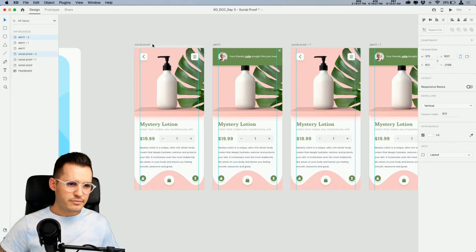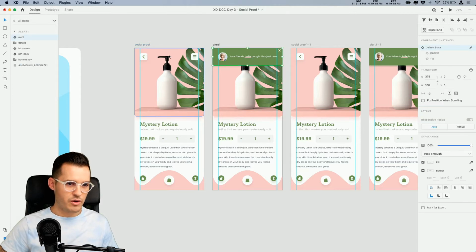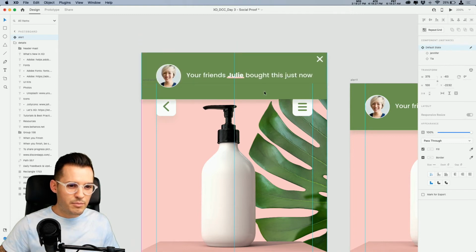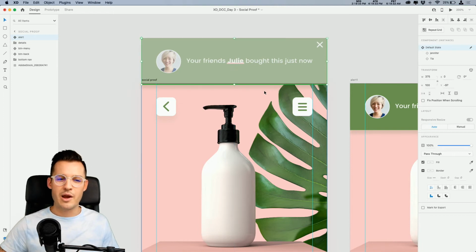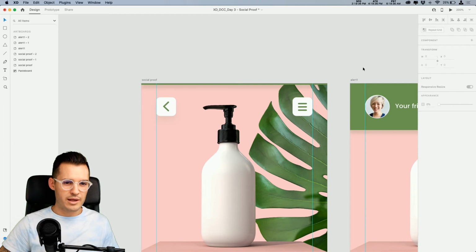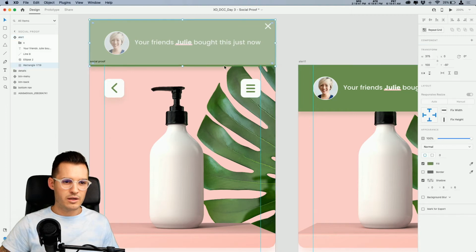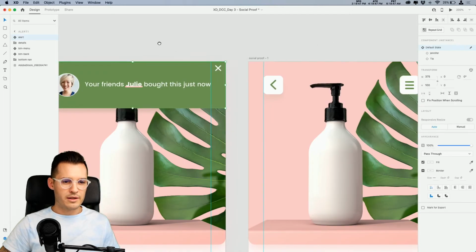So now we are gonna select social proof. And you know what? Yep. I think this needs to be, aha, I know what else is wrong here. Okay. We want to put this up, and I'll tell you what we're going to do. Let's leave a little bit of a green line at the top. Usually I would bring this up right at the top, and then I would take the opacity down, but this is kind of cool the way it is, don't you think? So it's up there with a green line. And we could take our shadow off like that, and then it comes down, okay? Cool, and then it comes down with the shadow.